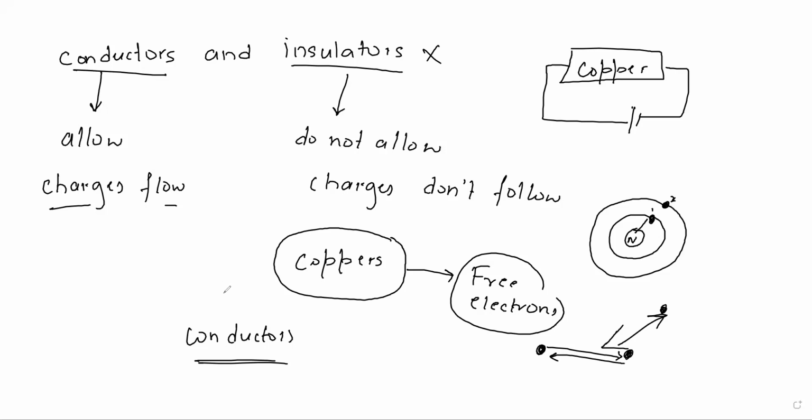Okay, there are electrons in an insulator. That doesn't mean there are no atoms in an insulator. There is a nucleus in an insulator. There are electrons in the insulators. These electrons are revolving around the nucleus, but there are no free electrons in the insulators like in conductors.